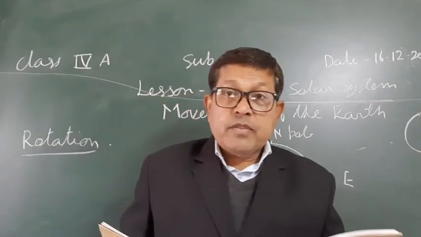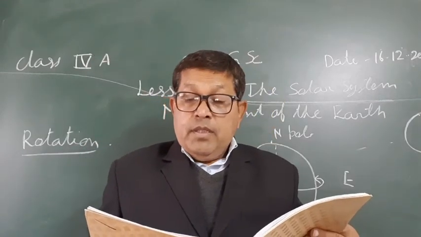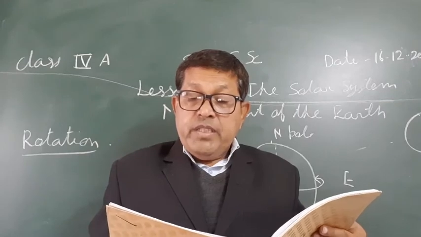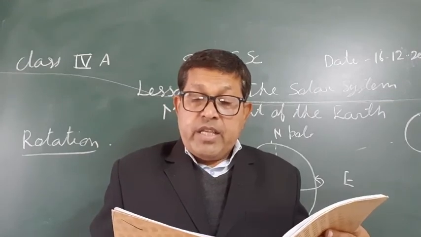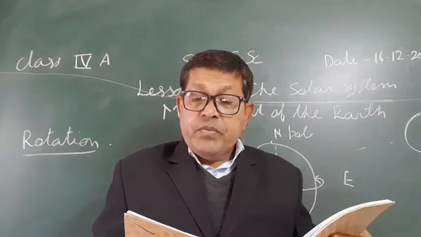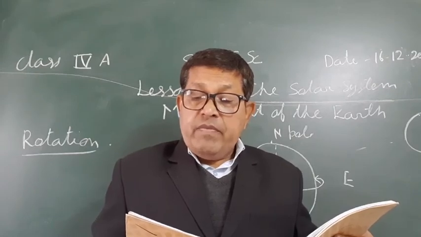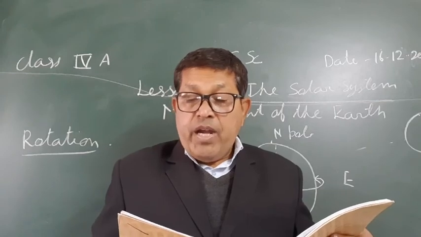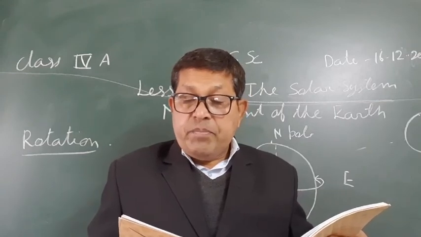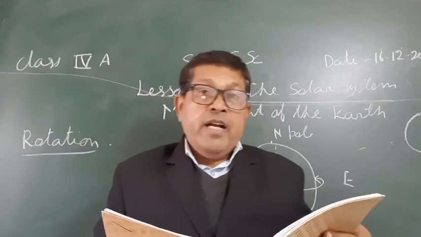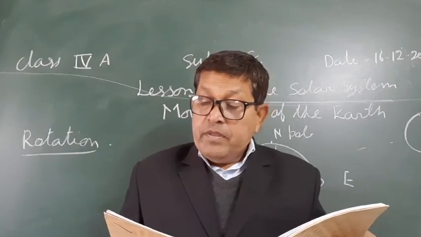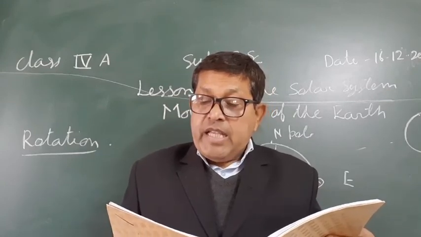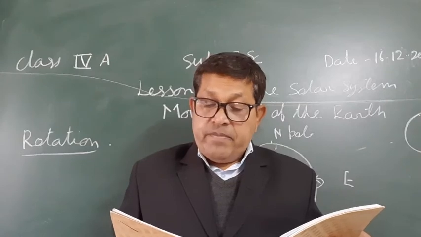As the earth rotates, different parts of it face the sun. The part that faces the sun has day. The part that is away from the sun has night.